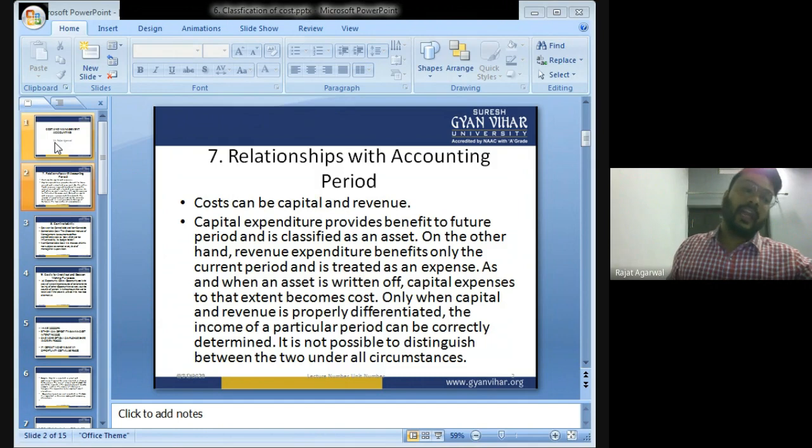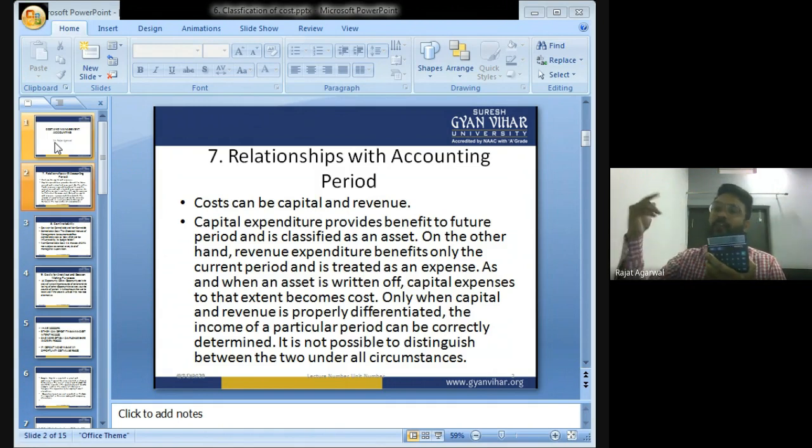So the expenditure on plastic has been used in the current period. The plastic has been used in making the calculator. It will not provide any benefit in future. It has already been used. Whatever plastic we purchased, we converted that plastic into calculator.